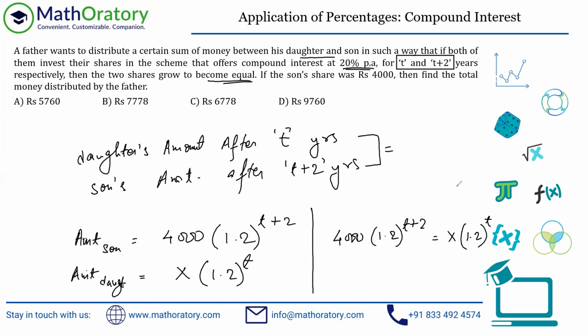If you understand this, you just don't have to write this. You can directly do this. So 4,000 into 1.2 square will be x. I mean, the 1.2 to the power t cancels off, and you're left with 1.2 whole squared. This is 1.44, by the way, just multiply that. So you get the x, or the daughter's share, as 5760.